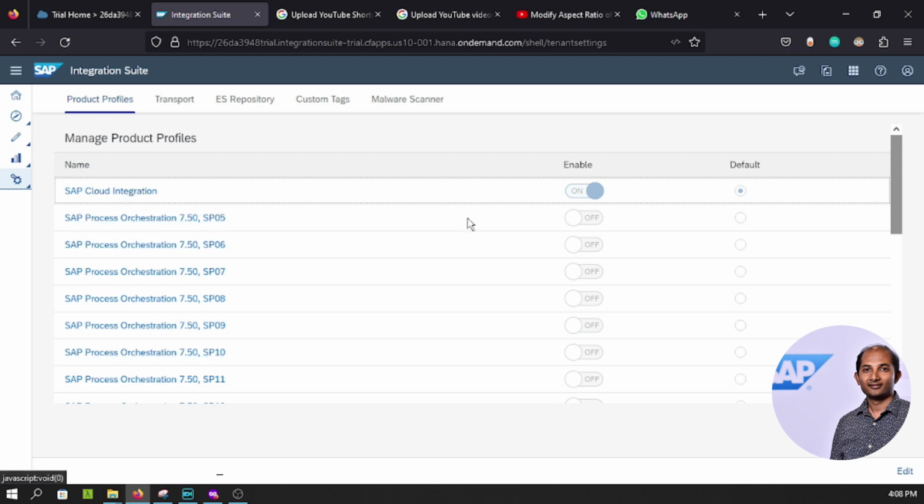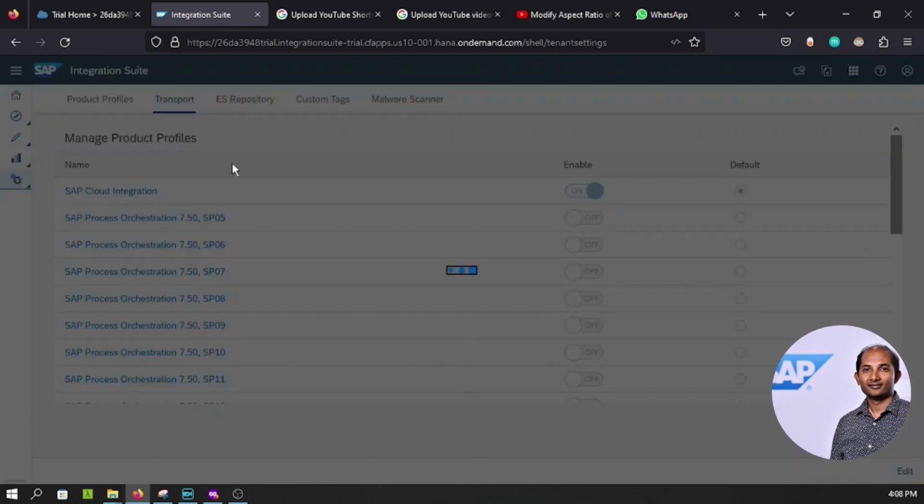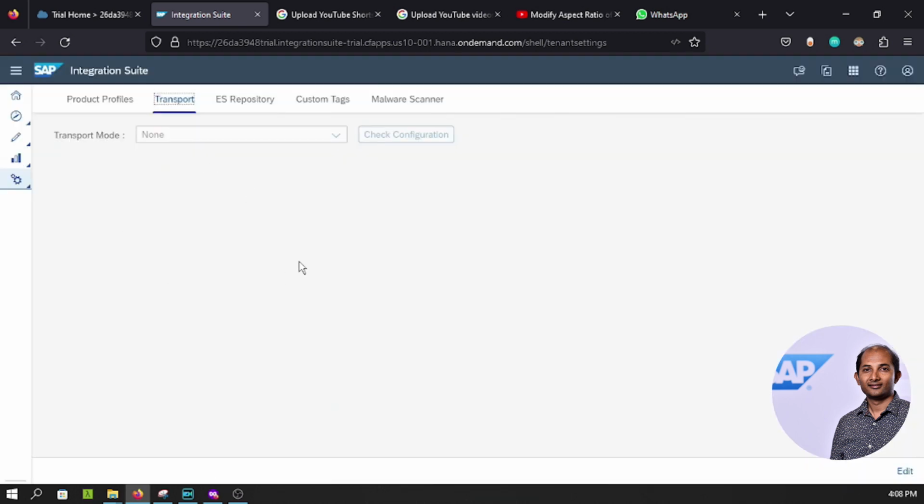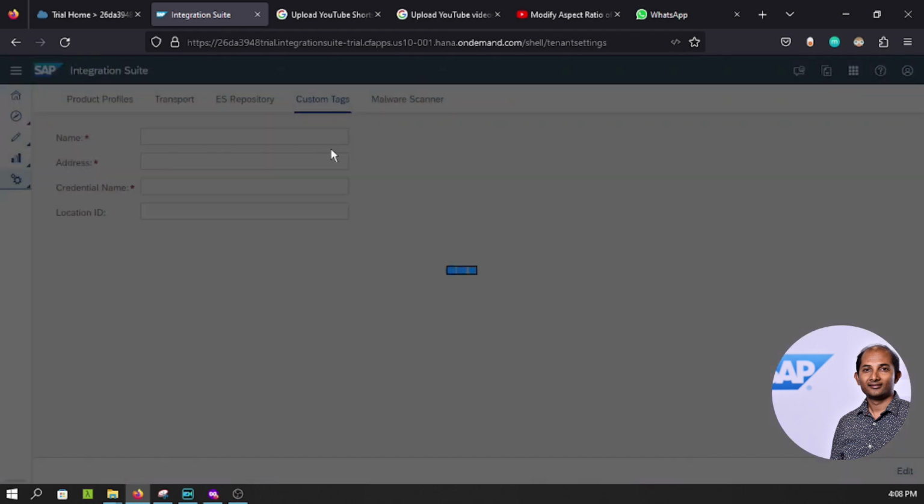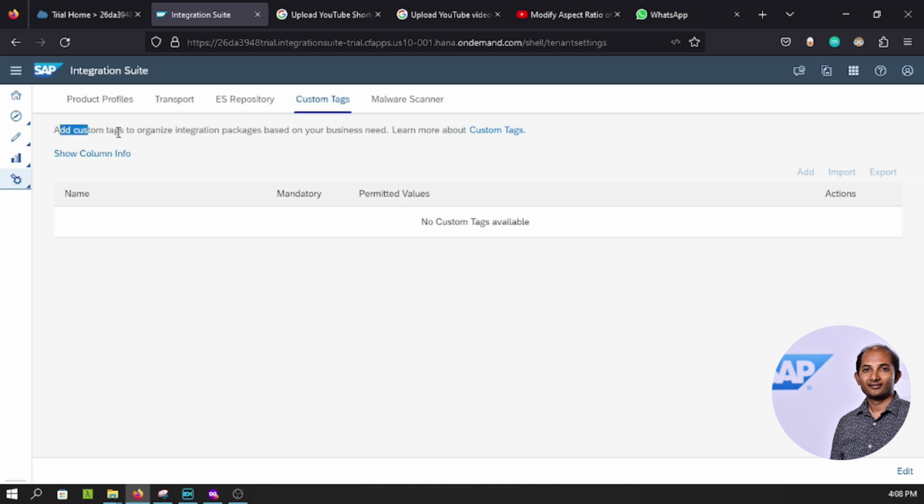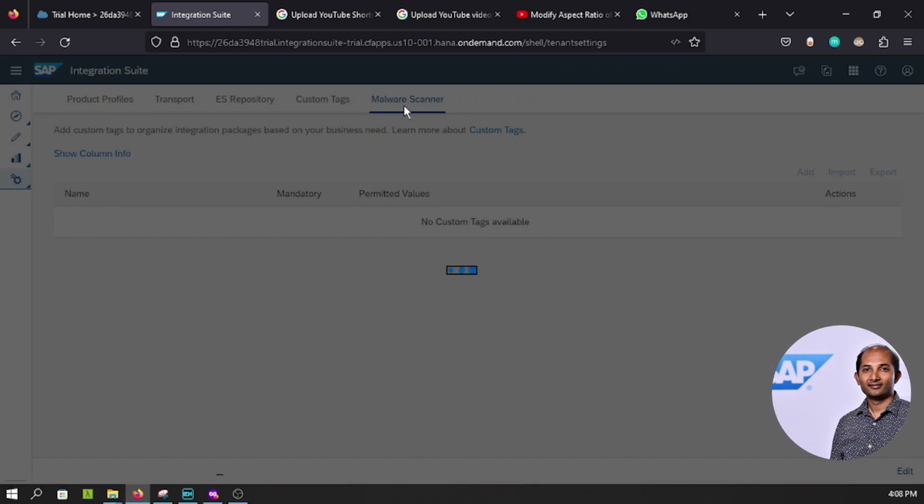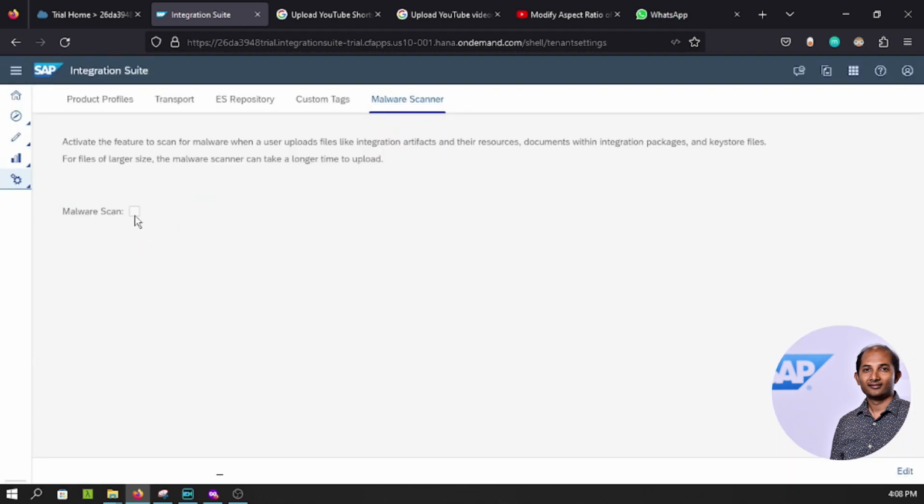All right, so here you can see which kind of version you are going to start. We are basically doing SAP Cloud Integration. That's by default enabled, and it's the default setup, right? The transport mechanism is all over here, right? It's not yet set up, and you can see the ESR files from this tab. Certain tags that you want to add, custom tags to organize integration packages based on your business need. So kind of tagging you want to add, and of course certain malware scan. You can check it in the malware scan, right? So this kind of setup you can do from here.